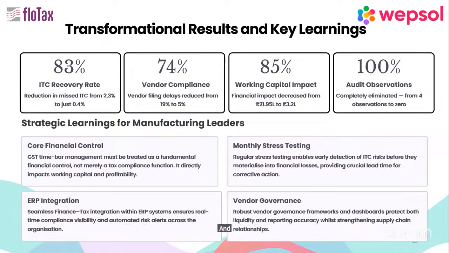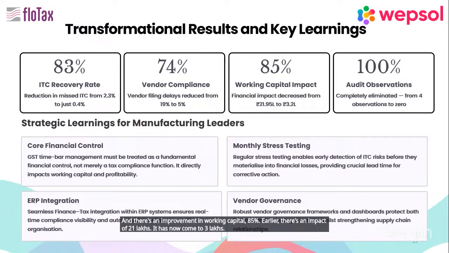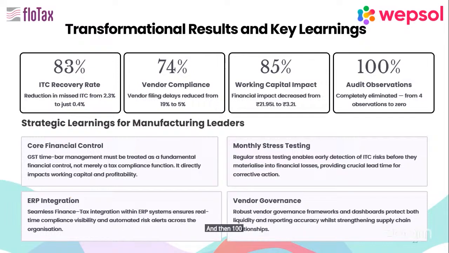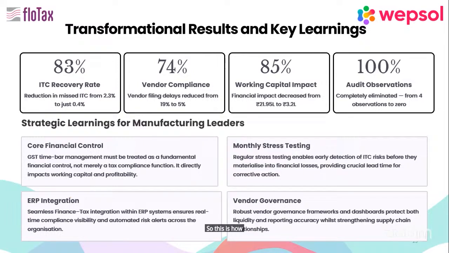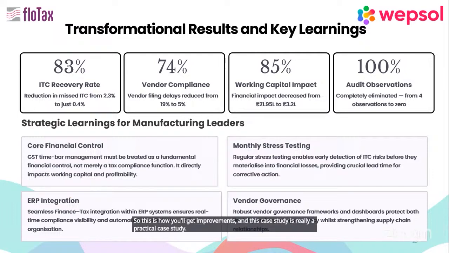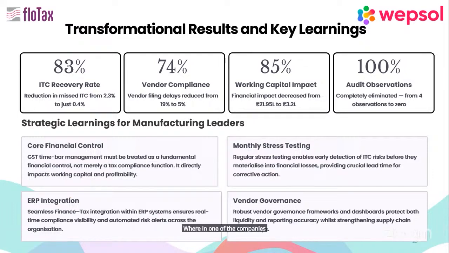And there's an 85% improvement in working capital. Earlier there was an impact of 21 lakhs. It has now come to 3 lakhs. And then 100% improvement in audit observations, completely eliminated from 4 observations to 0. So this is how you will get improvements. And this is really a practical case study where in one of the companies we did this exercise. I just changed the names of the companies and percentages. Otherwise, this is real, we have practically gone through this issue.